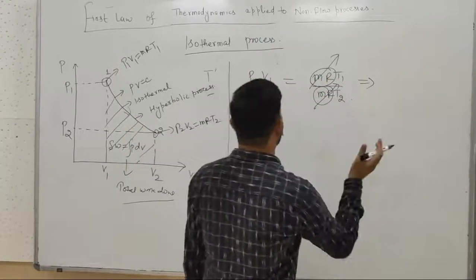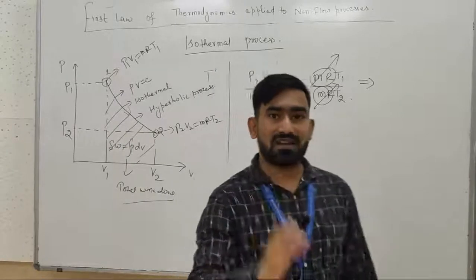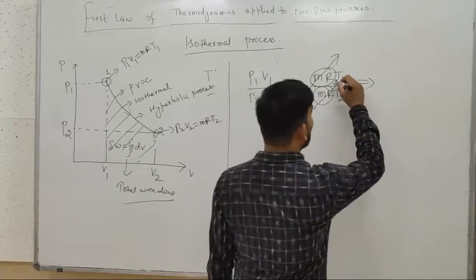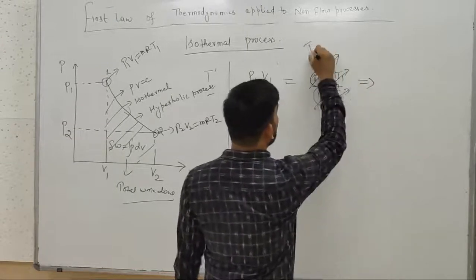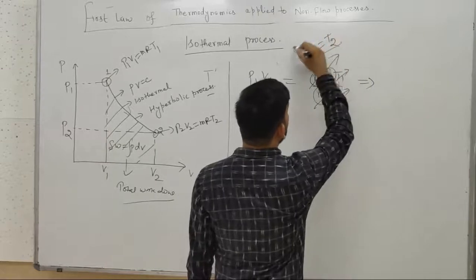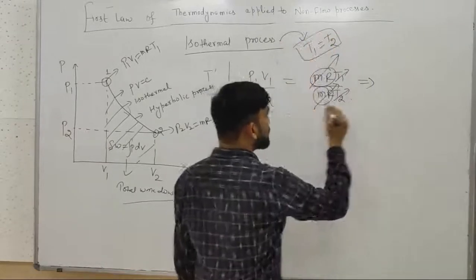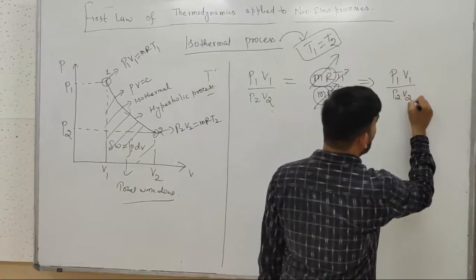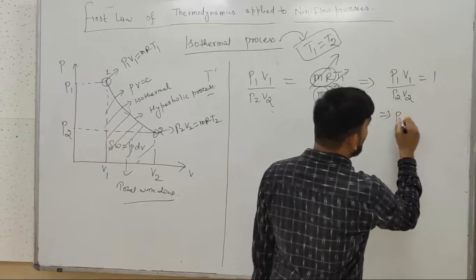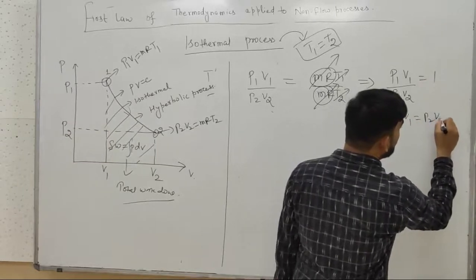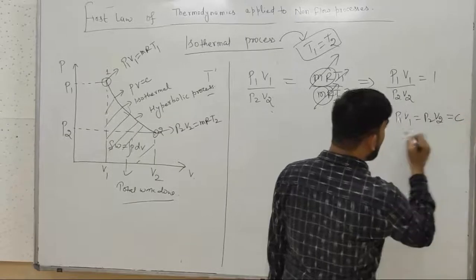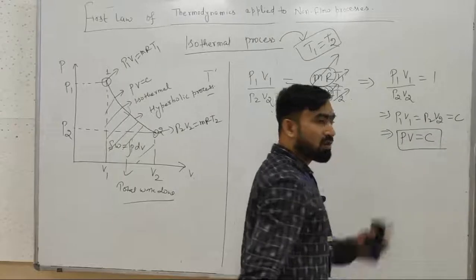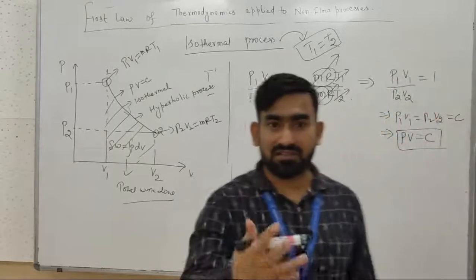So mR is constant, and because it is a constant temperature or isothermal process, temperature will be constant, or T1 and T2 get cancelled because T1 equals T2, because it is an isothermal process. So here we can see that P1 V1 upon P2 V2 equals 1, that is P1 V1 equals P2 V2, or it is constant, or we can call it PV equals constant, because it is a product of pressure and volume, that is two variables.